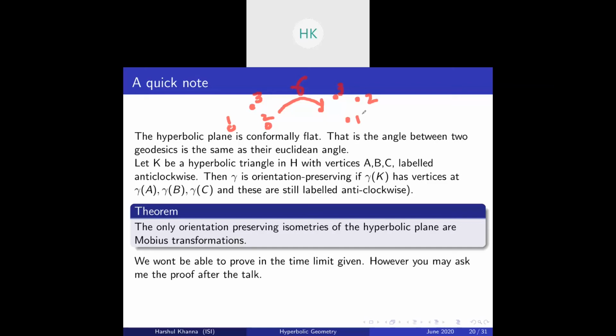The theorem is that the only orientation preserving isometries of the hyperbolic plane are Mobius transformations. How you basically prove this is you consider the hyperbolic cosine function and do some analysis with it. You can ask me for the proof after the class. Okay, so let's move on.